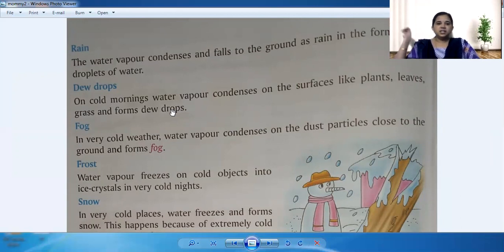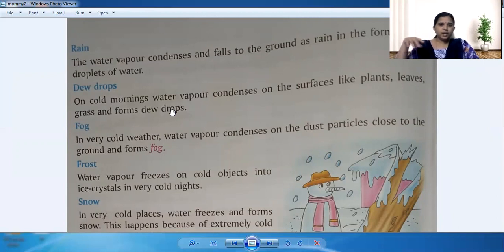The next thing is dewdrop. See, when you get up early in the morning, you can observe the water vapor which condenses on surfaces like plants, leaves and grass. You can see the dewdrops, small dewdrops. So that is also whatever water vapor is there in the air that comes down.